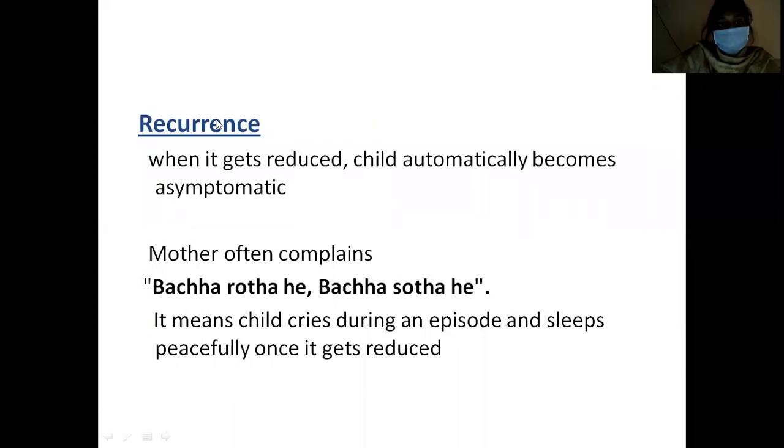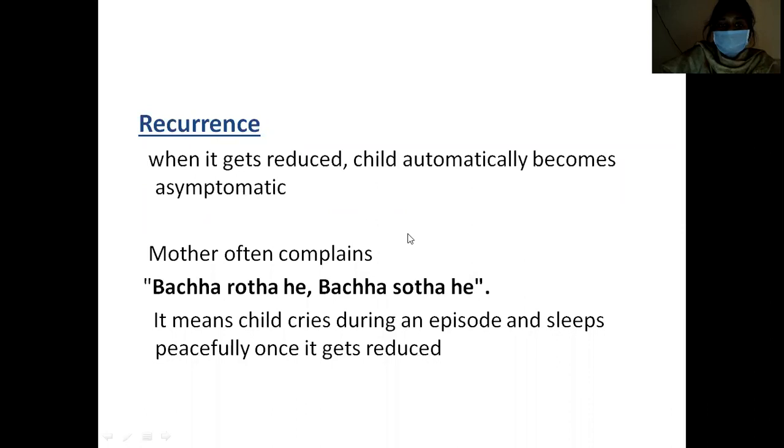So the important clinical features: one is pain, which is initially colicky, then becomes severe and persistent. The other one is red currant jelly stools, which are also classically seen in infant intussusception. The other one is recurrence. When the intussusception gets reduced, the child will automatically become asymptomatic.